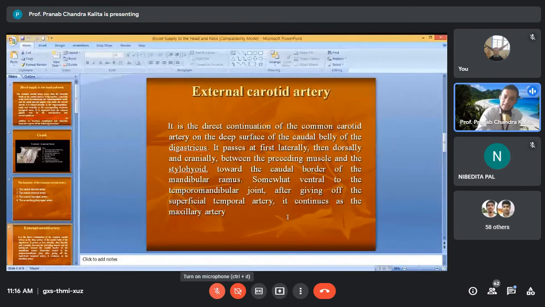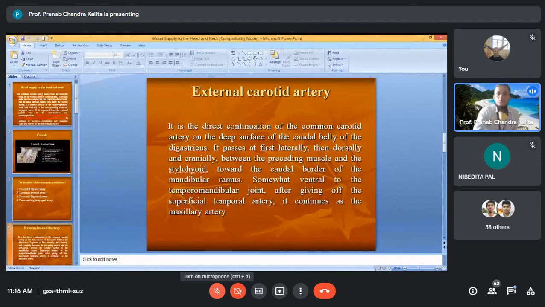Now, what is the external carotid artery? The external carotid is a direct continuation of the common carotid artery on the deep surface of the caudal belly of the digastricus. I am not going into details about its course. Just now we studied that at the level of the digastricus muscle, it gives the occipital and external carotid. But the external carotid is the direct continuation of the common carotid artery on the deep surface of the caudal belly of the digastricus.